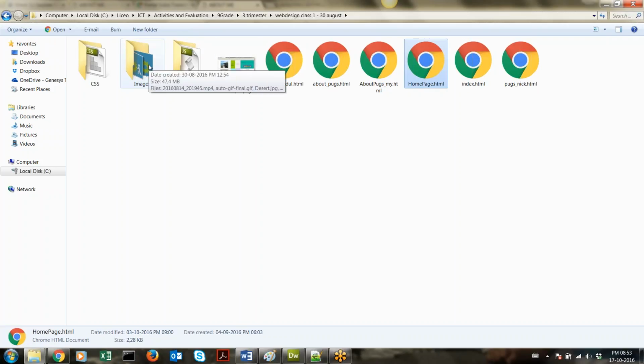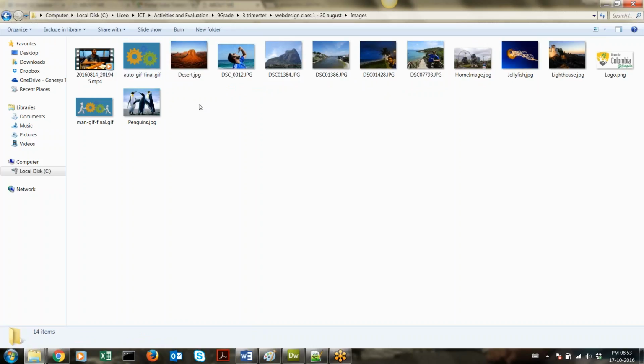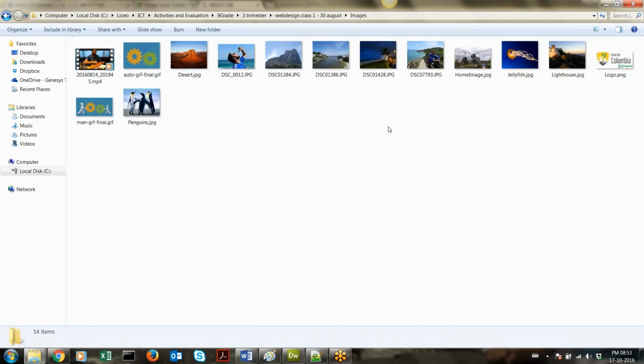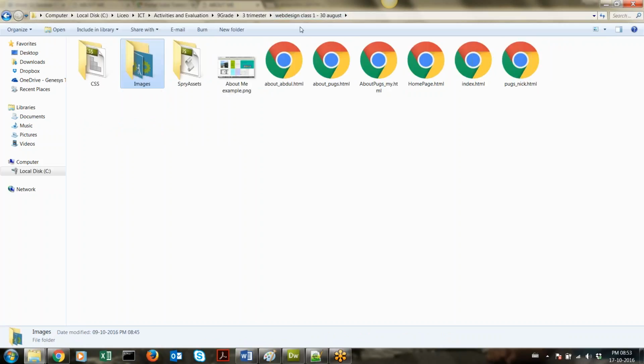And then if I go inside, you will see all the images I have used are inside this images folder. Most of you have this wrong, where you have kept your images somewhere else. I had given you last week to improve that, so you have to correct your project and show me the working project.